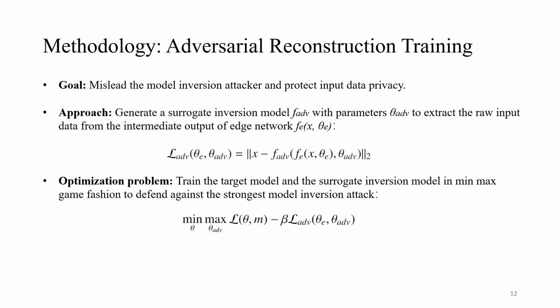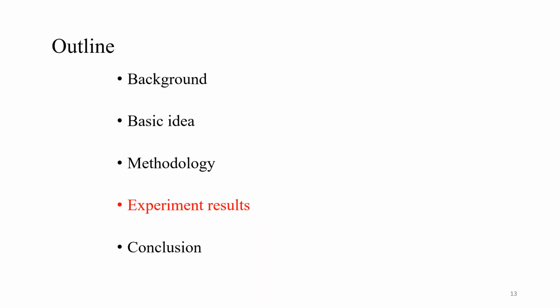Conversely, we posit that the target network seeks to maximize the adversary loss. Hence, the optimization problem for the target model assumes a min-max game fashion, serving as a defense mechanism against the strongest model inversion attacks. And next, we will show our experiment settings and results.